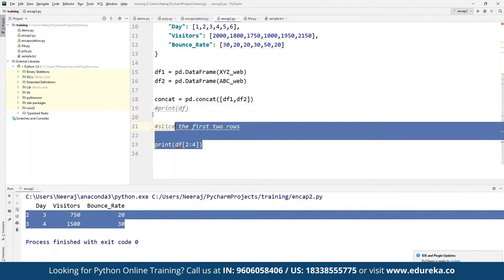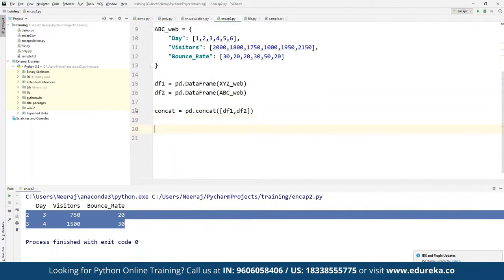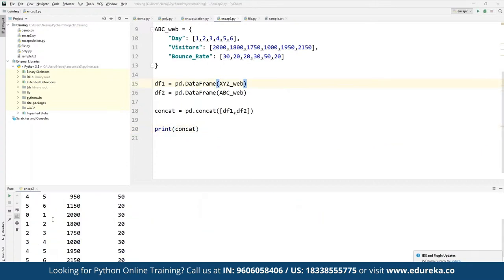Now if we want to print this, we can define a simple print statement where we print the concatenated data frame. So these 2 data frames are going to be joined together and printed. We can do any operation we want there. As you can see here, both of them have been joined together. So now we have days, and then the visitors and the bounce rate being defined for both.